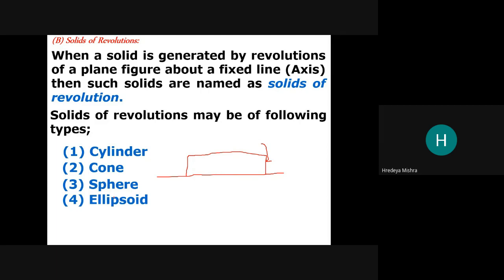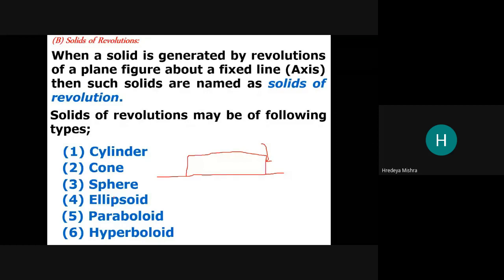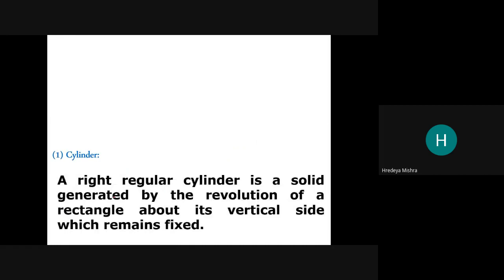Ellipsoid means if you rotate a semi-ellipse about its axis, then it becomes an ellipsoid. And the same for parabolic and hyperbolic. Okay, so see one by one.